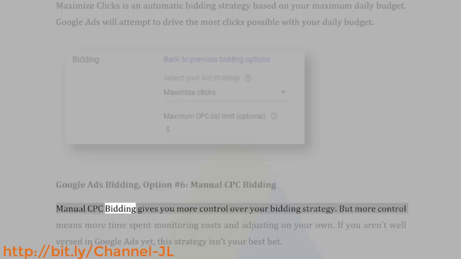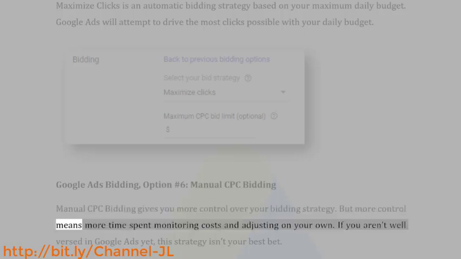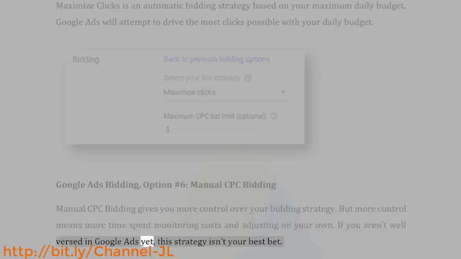Manual CPC bidding gives you more control over your bidding strategy. But more control means more time spent monitoring costs and adjusting on your own. If you aren't well versed in Google Ads yet, this strategy isn't your best bet.